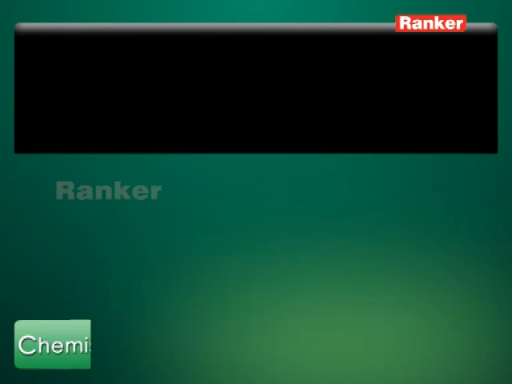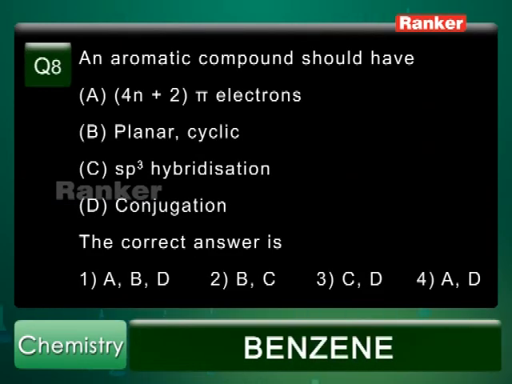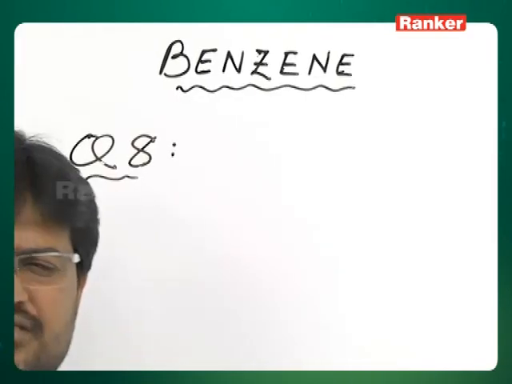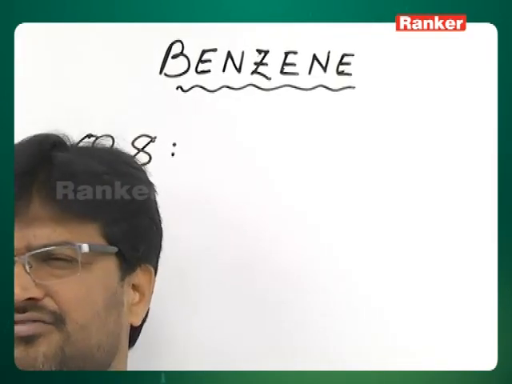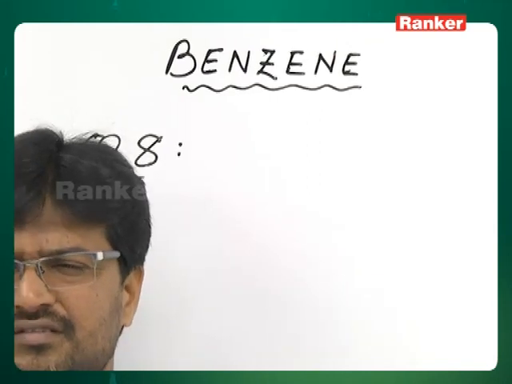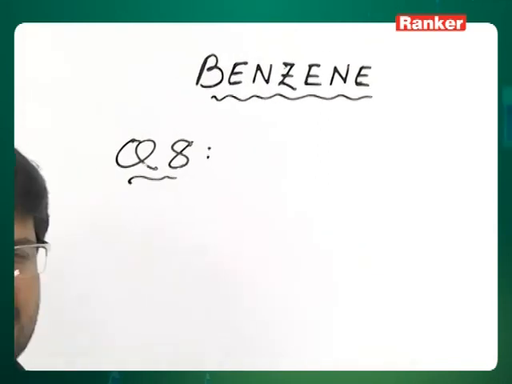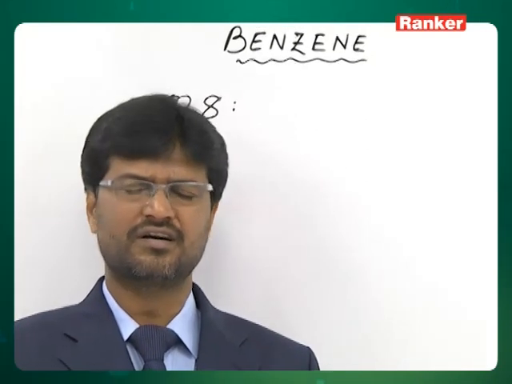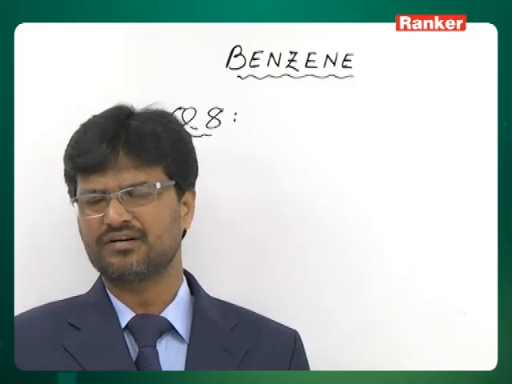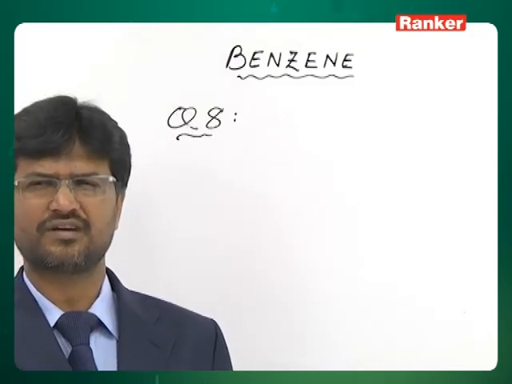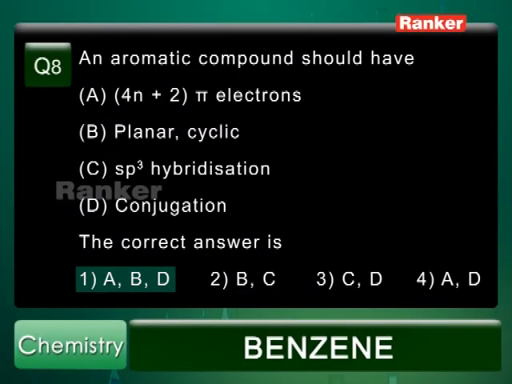Question number 8. An aromatic compound should have A. 4n plus 2 pi electrons, B. Planar and cyclic system, C. sp3 hybridization, D. Conjugation. It should have 4n plus 2 pi electrons, it should be planar and cyclic system, and it should have conjugation. So the answer is first option. These are the three conditions required for Huckel's rule. So if these conditions are satisfied, then the substance is Huckel aromatic. So answer is first option.